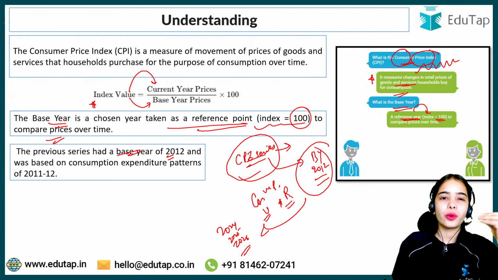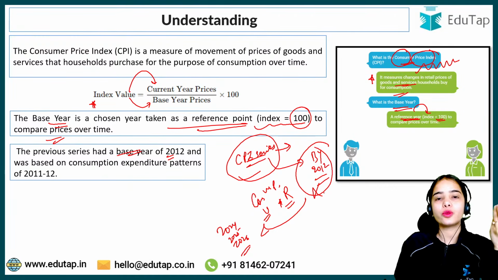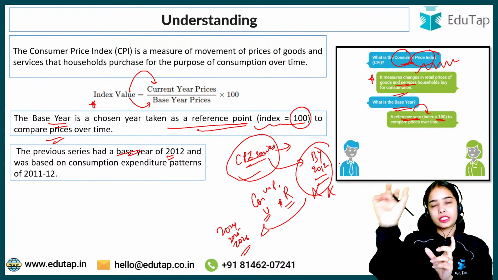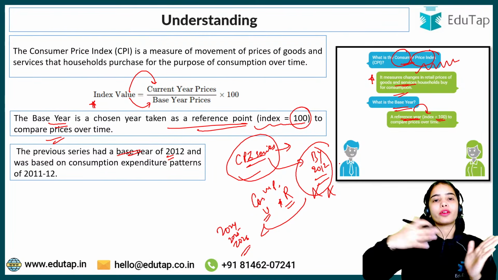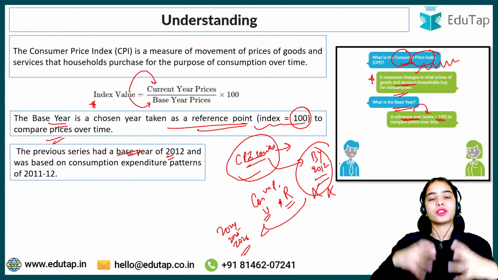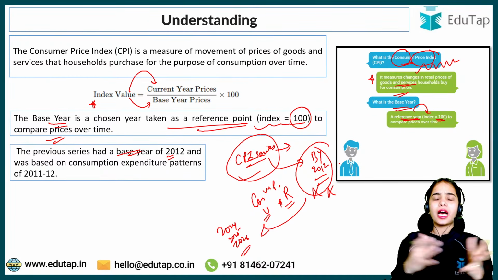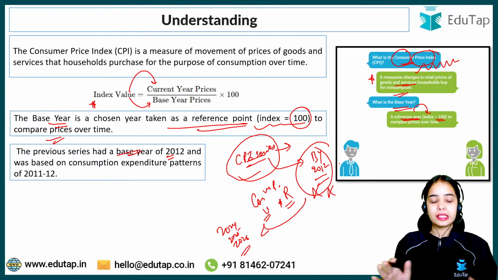So it was found that we need to change our reference period, our reference point, we need to change the base year, because since 2012 there have been a lot of changes in the consumption patterns of individuals. We will discuss how the consumption patterns have changed, but this is the basic idea.